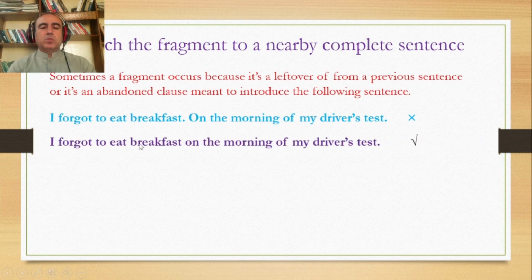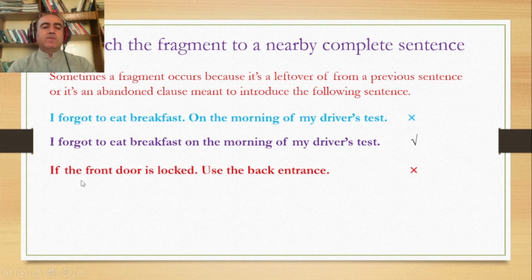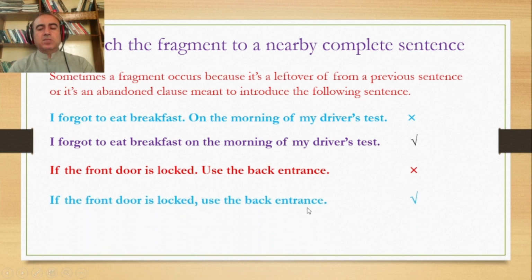Like, I forgot to eat breakfast on the morning of my driver's test. If the front door is locked, full stop, use the back entrance. Here, what we can do, we remove the full stop and attach this part to the previous sentence. If the front door is locked, use the back entrance.